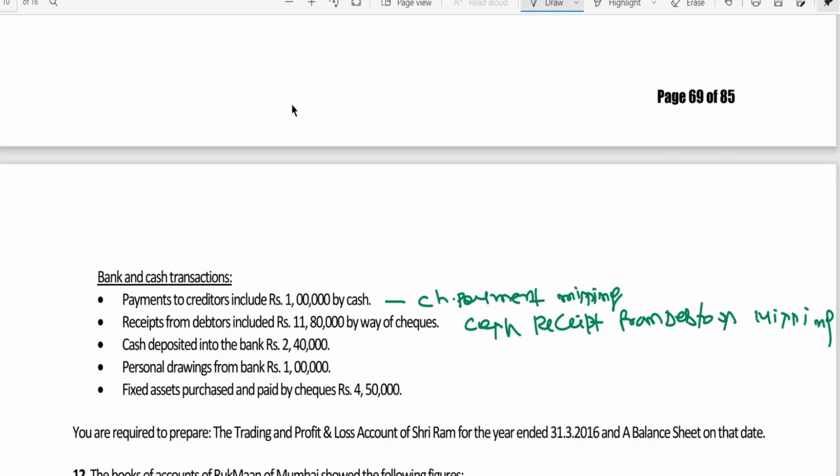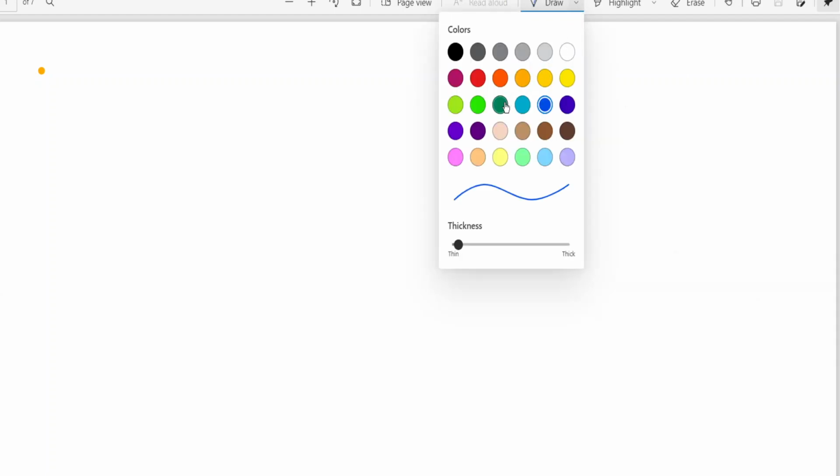Okay, my dear friends. So let me start with working notes number one. Working notes number one: closing balance of debtors.